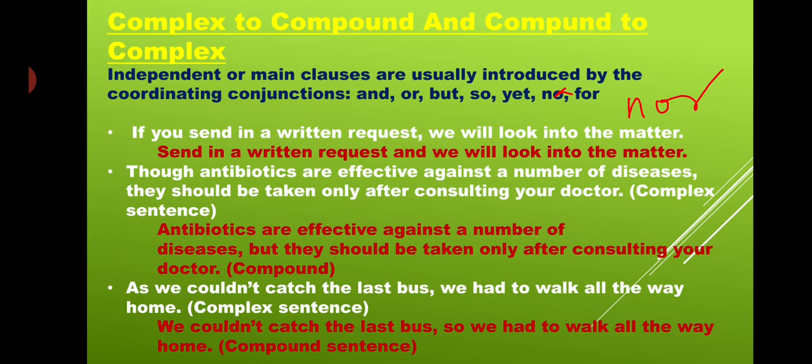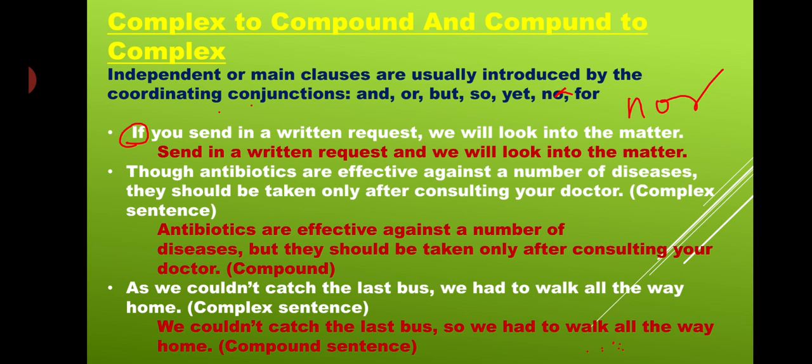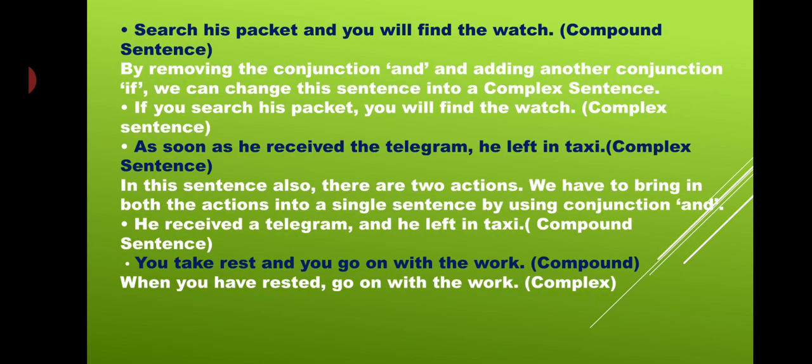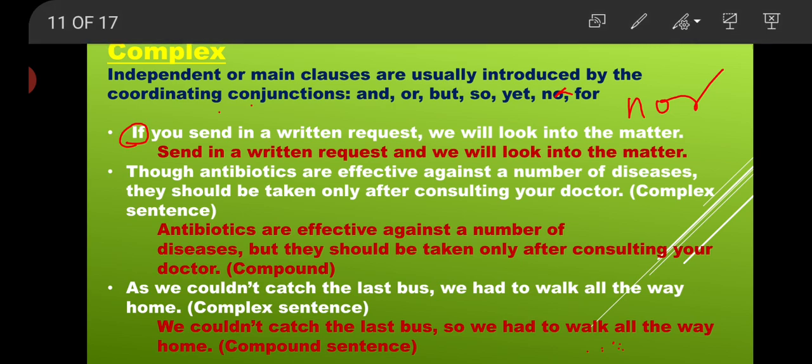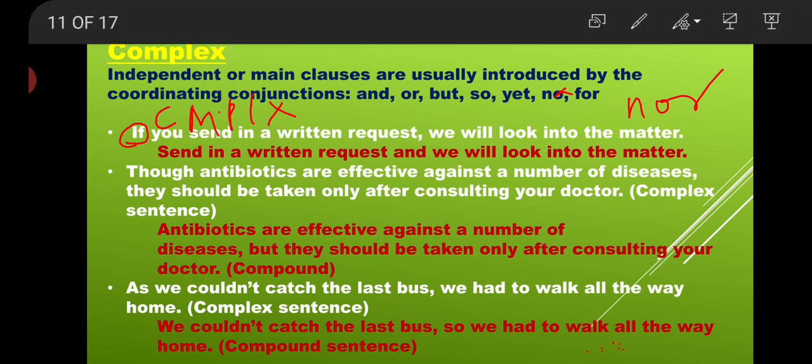First of all, "if" is there, so which sentence is this? This is my complex sentence, because if is there. Now: send in a return request and we will look into the matter. What has this become? That becomes our compound. Got it? Here it was "if", that is what we have changed with the compound.